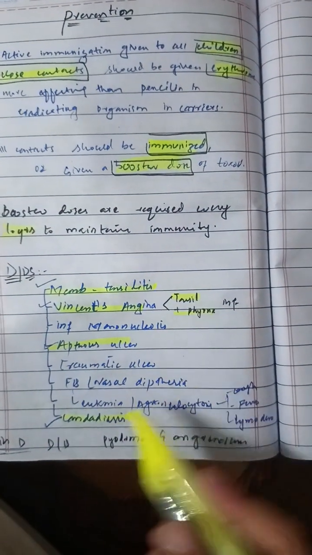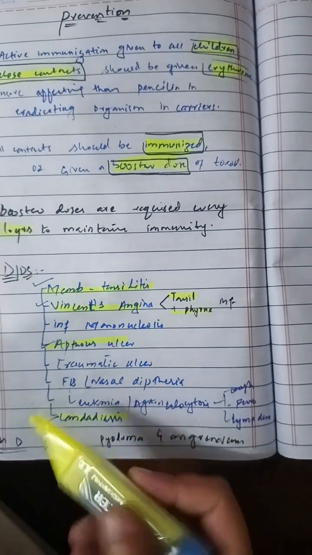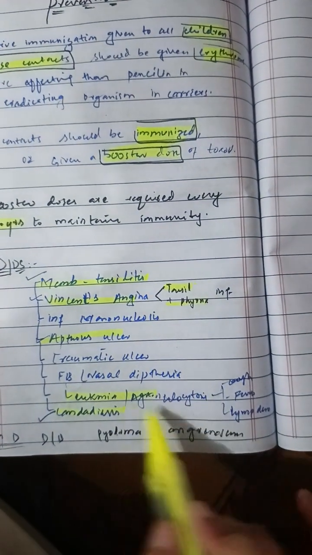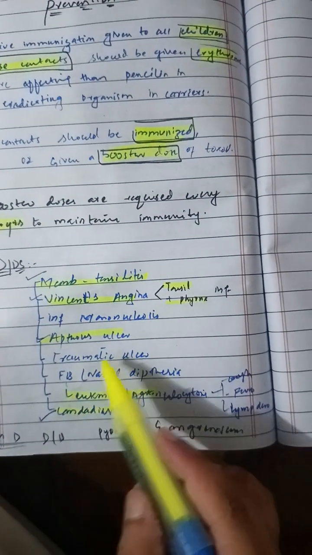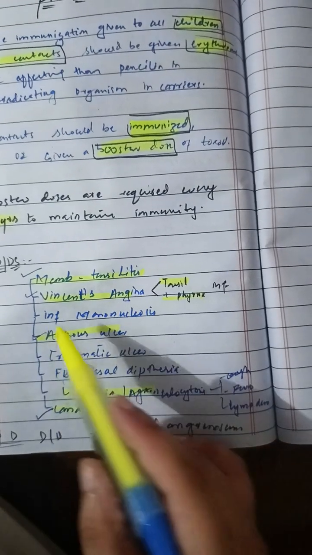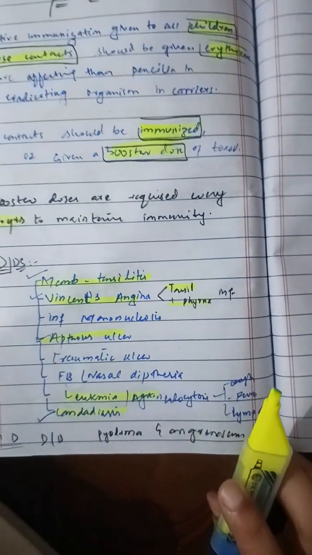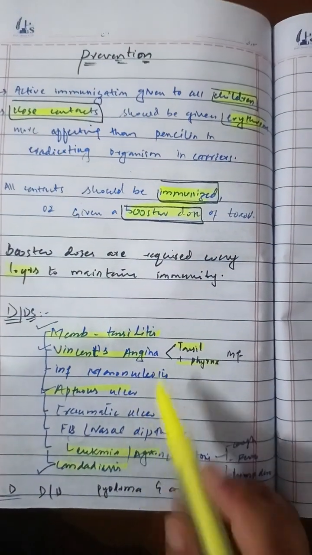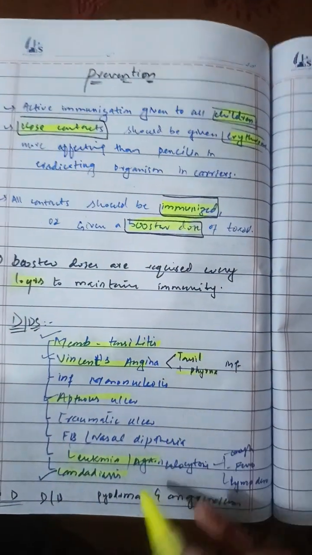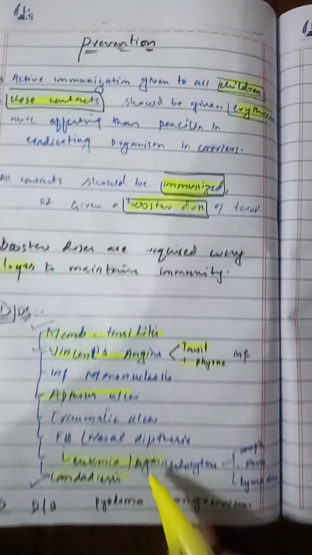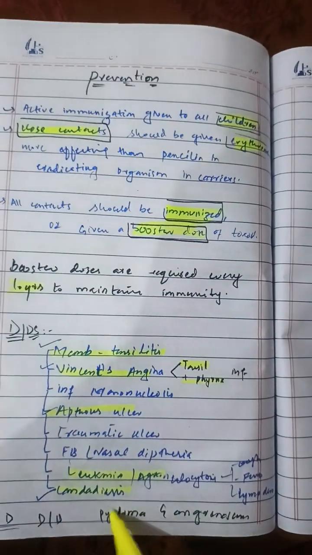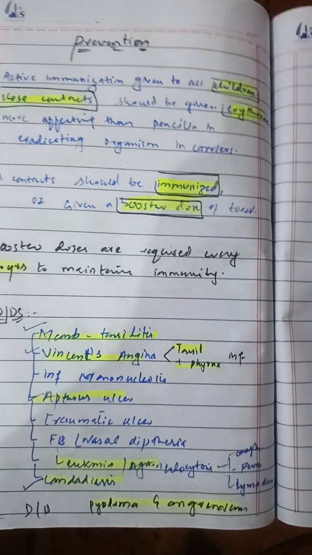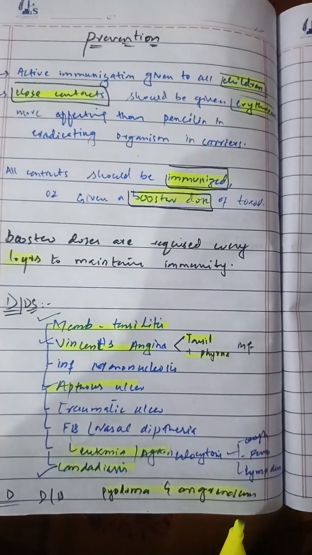And the differential diagnoses of fever, cough, lymphadenopathy and neck swelling are agranulocytosis and leukemia, while traumatic ulcer, foreign body, diphtheria, and infectious mononucleosis are also differential diagnoses. If the infection is in acute form, we can suspect these cases, and if there is cutaneous diphtheria, then in the differential diagnosis we will suspect pyoderma gangrenosum.